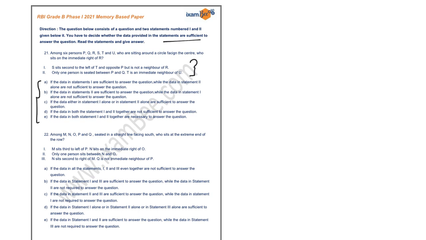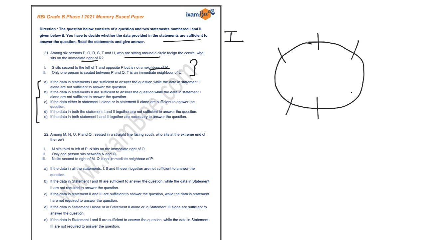The question is given to you: among 6 persons P to U who are sitting around facing the center, you have to find out who sits on the immediate right of R. So we'll look at the first statement. Your first statement says S sits second to the left of T and opposite P, but is not an immediate neighbor of R. So on the basis of this statement, I am drawing a diagram. This is as per the first statement. So these are your 6 persons, which are facing the center.